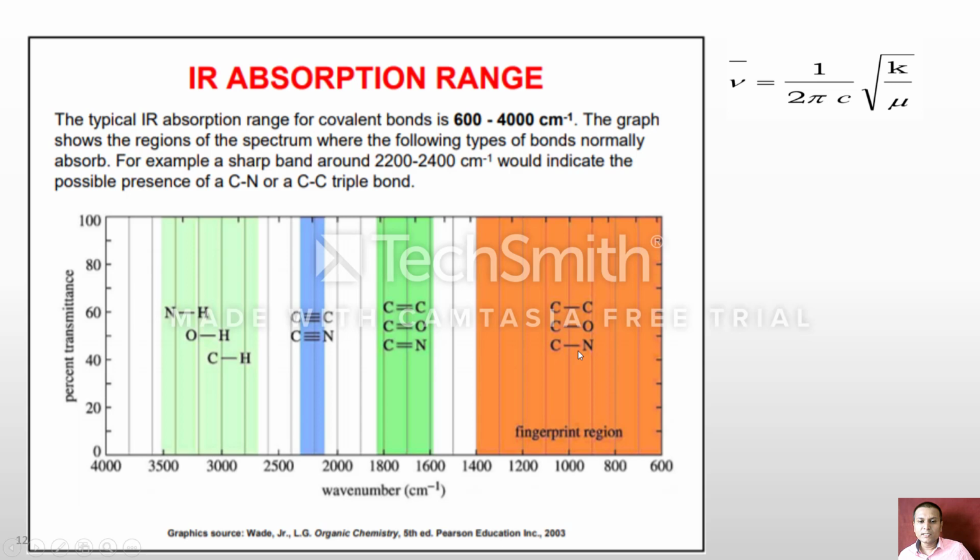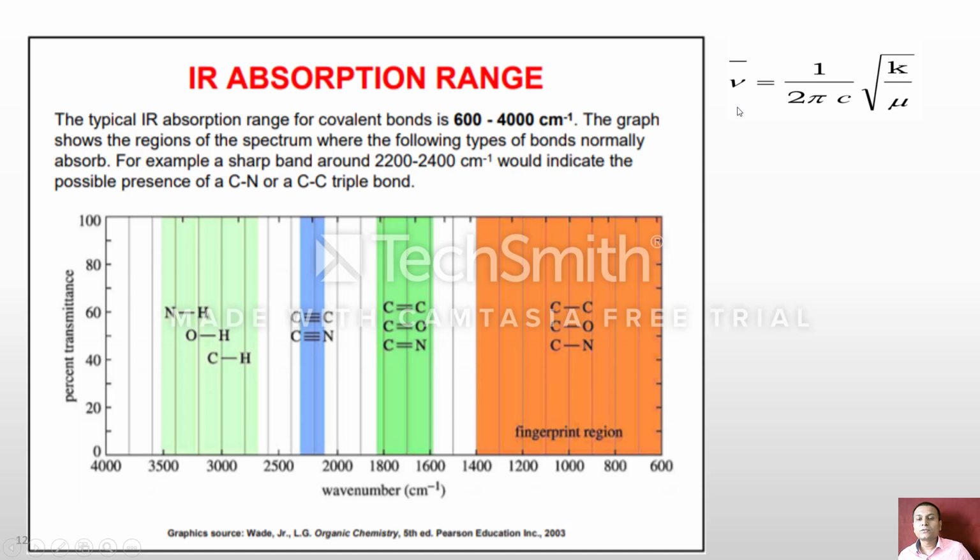For carbon-nitrogen single bond, double bond, and triple bond, the force constant goes on increasing. That's why its wave number also goes on increasing. For carbon-oxygen single bond and double bond, again the force constant goes on increasing and the wave number goes on increasing. As the bond order increases, the force constant also increases and the wave number also increases.